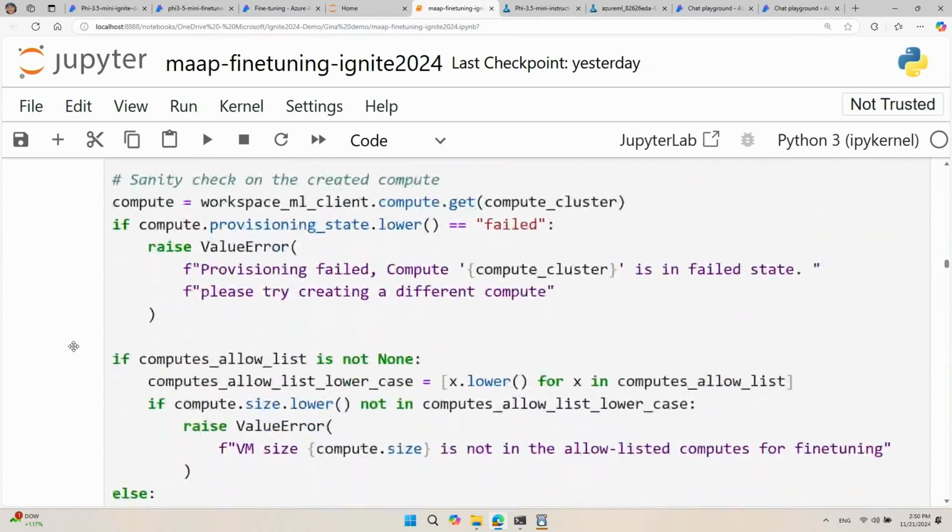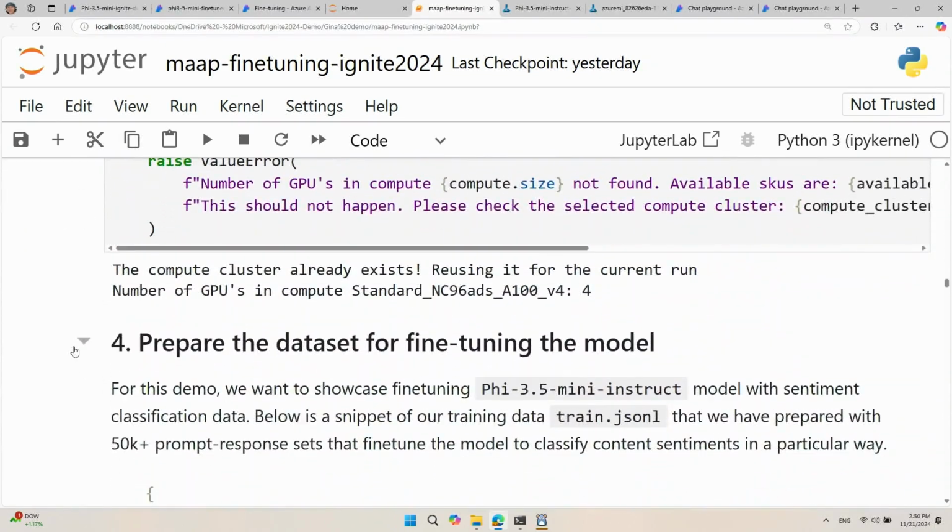And after you run through this script, you will get a little summary of the compute cluster that is running. So that's how you easily manage your own compute. You can choose a size and type of your needs for your fine-tuning task.